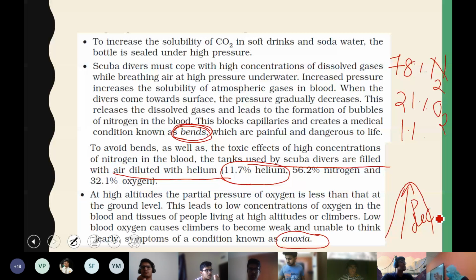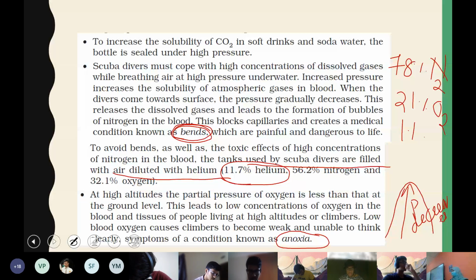So the people who are living at a higher altitude or those who are climbing a mountain experience less pressure. Less pressure means the amount of oxygen dissolving in your blood will be decreasing. So less oxygen soluble in your blood means the ability to think normally will be affected. You can't take a decision. That is the main reason why those who are climbing mountains, even Mount Everest, lead to death, because they are unable to take a proper decision, the correct route or something, because of the lower oxygen level in their blood than the normal conditions.